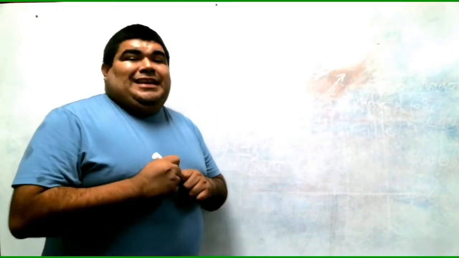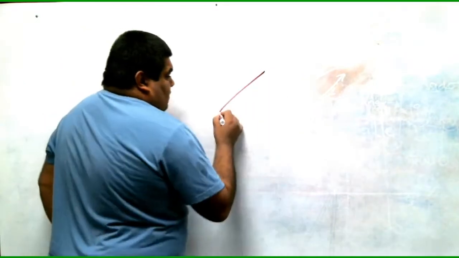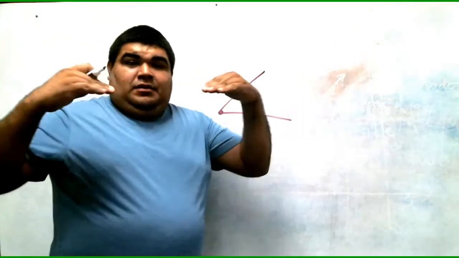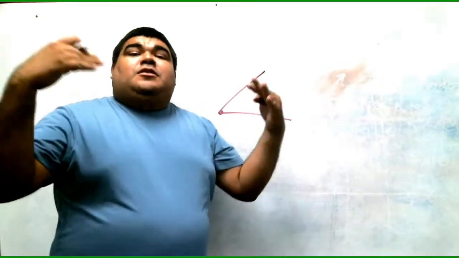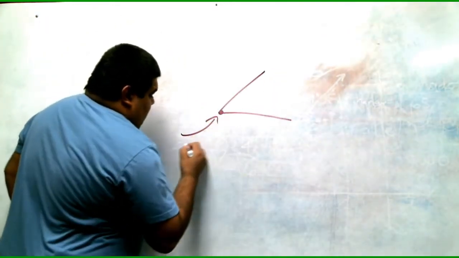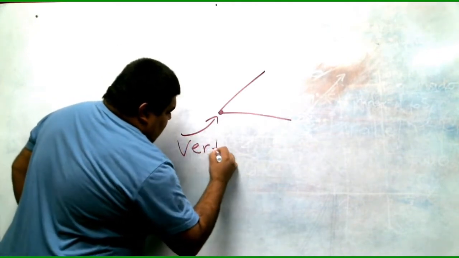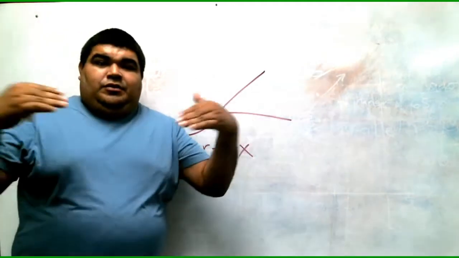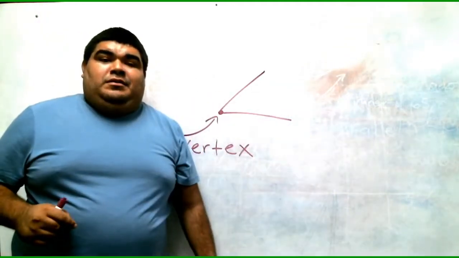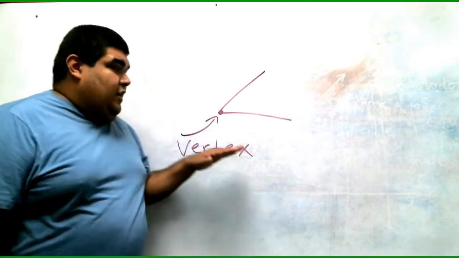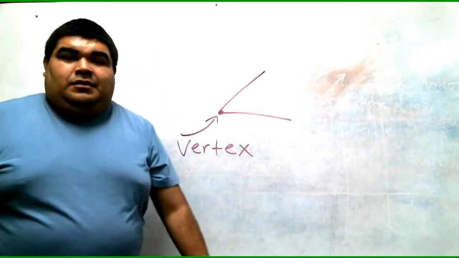Remember, guys, the vertex is always that point where two lines intersect to form a point. That is your vertex. Where two things meet up, the intersection of two lines creates a vertex.